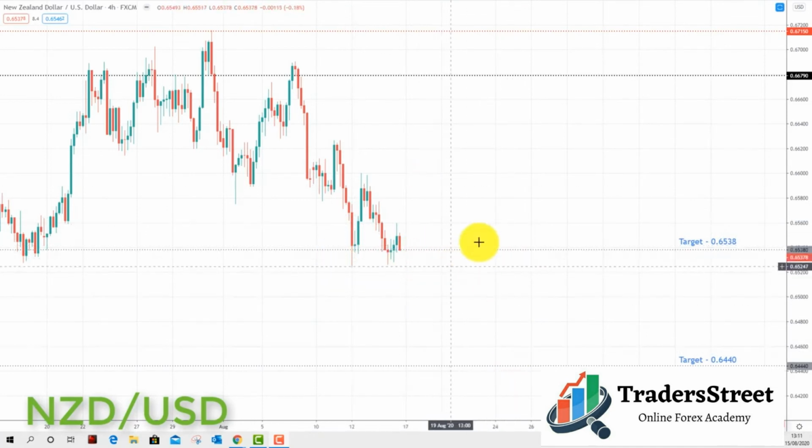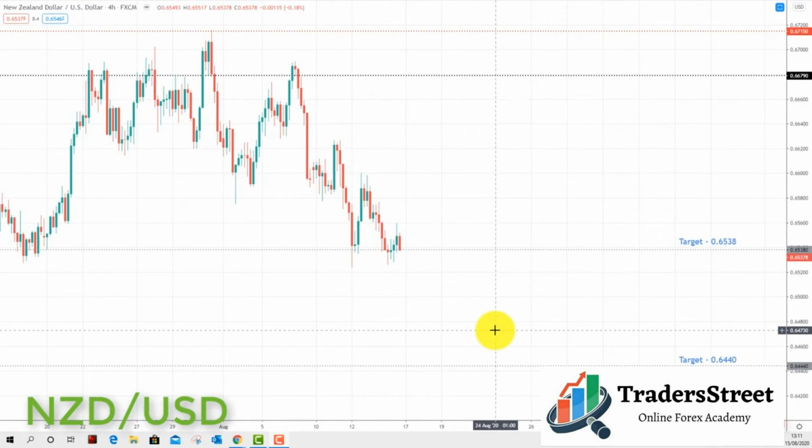The reason I left this on is because this is an interesting one. Last week we noticed that this was structured to the downside, and even though the dollar downtrend is still intact, because we were lacking momentum in the dollar, we noted that we may actually see this decline to the downside to the 0.65380. So still having a weaker dollar, but New Zealand depreciating against the dollar anyway.